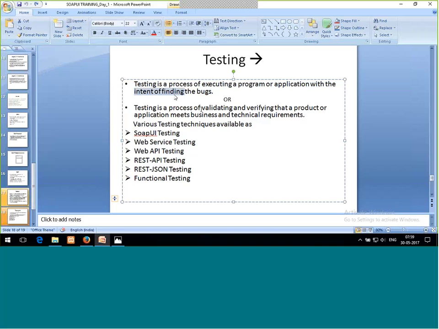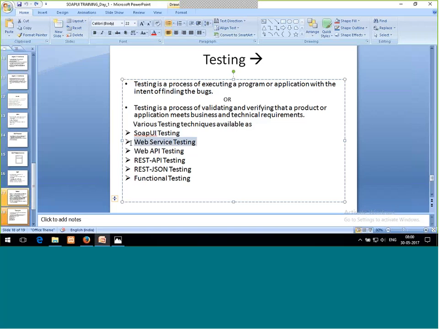The second definition for testing is the process of validating and verifying that a product or application meets the business and technical requirements. So these are the scientific terms. Okay, and then the second definition, validation and verification. What does it mean? Firstly, I'll do verification. Verification means check. I'll do some check. If it is this, if it is not this, then validation means changes. Then I'll make some changes according to my requirement. Okay, and those requirements are the business requirements and the technical requirements. Fine, so this is for testing. Now let's discuss SOAP UI testing. If I'm going to test my web service with the help of the SOAP UI tool, then it is SOAP UI testing.